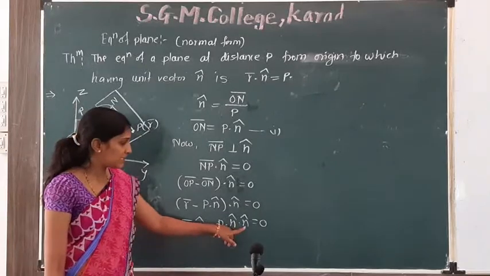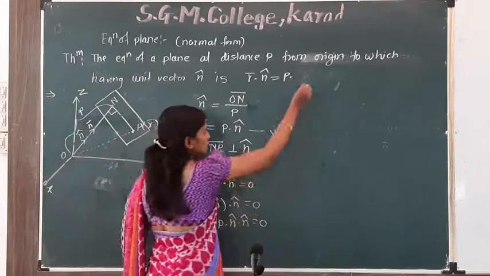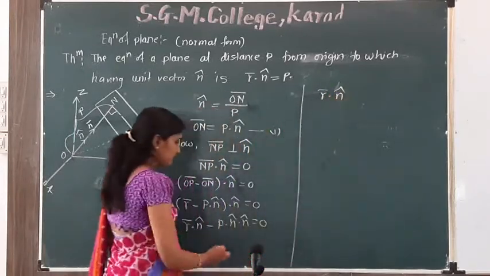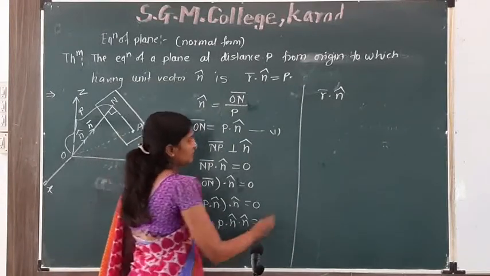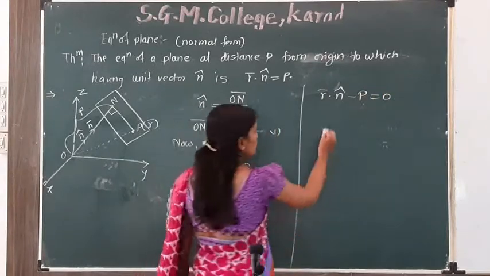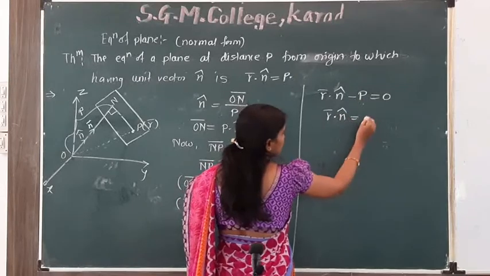Unit vector multiplied by itself, its value becomes 1. So, r bar dot n cap minus P is equal to 0. So, r bar dot n cap is equal to P.